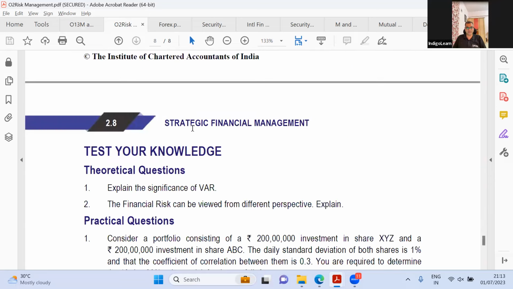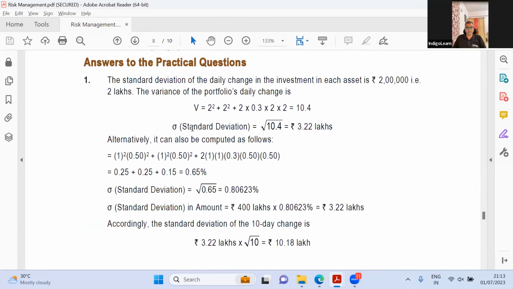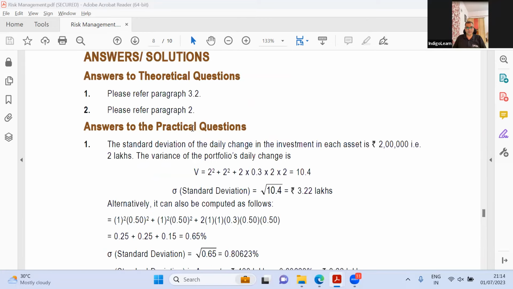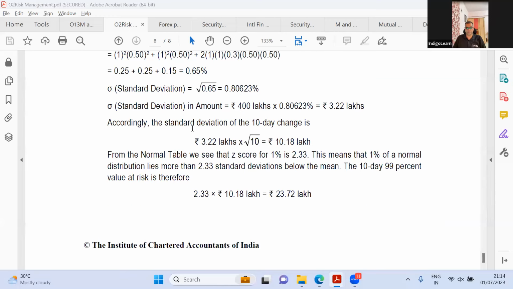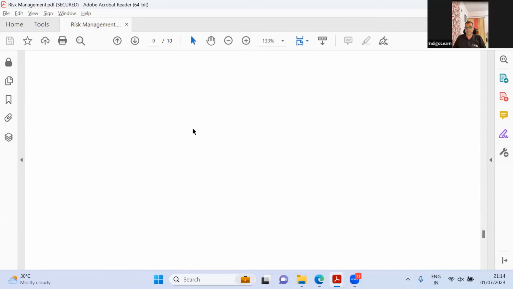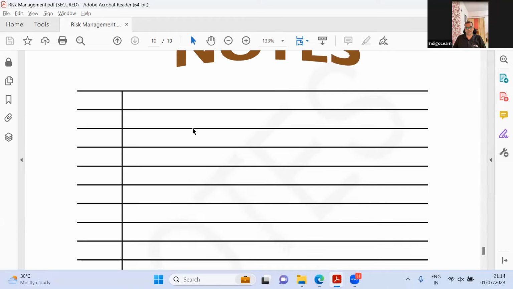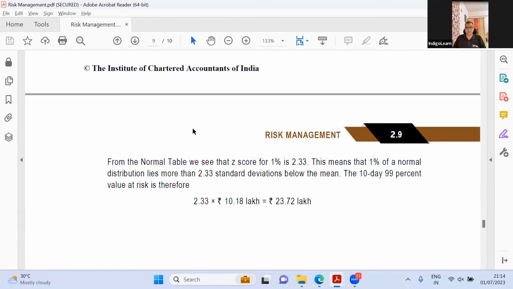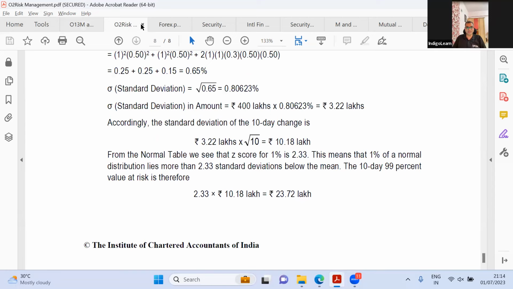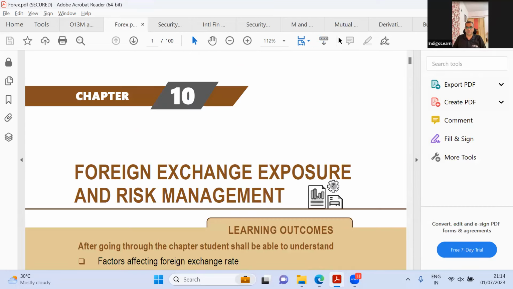Now, test your knowledge. Have they added any question, which is why some pages seem to have increased? So, answer to practical questions. There's probably only one question here. No, there's actually no change. In fact, it is the same. It is the same question, 23.7 to 23.72. So there's absolutely no change. This is absolutely old wine, not even a new bottle. This is the old bottle only. I'm closing this particular chapter called risk management. There's absolutely no change.